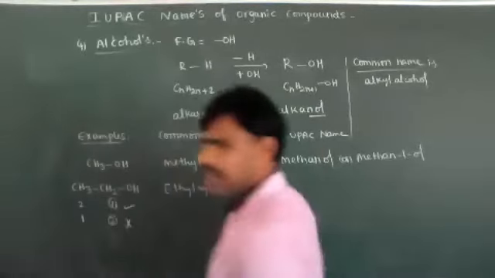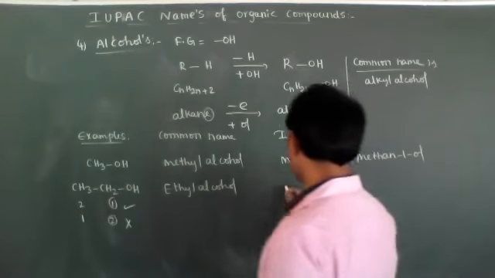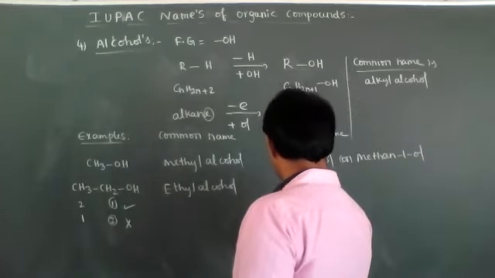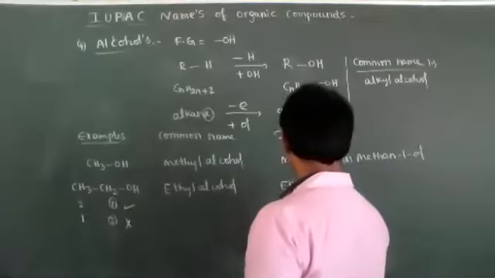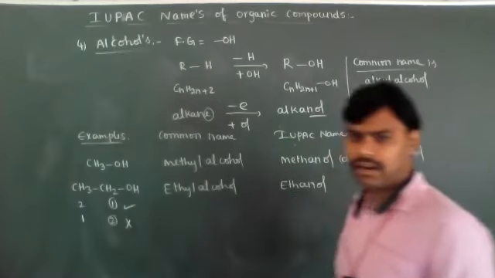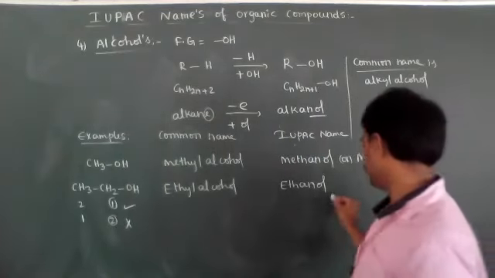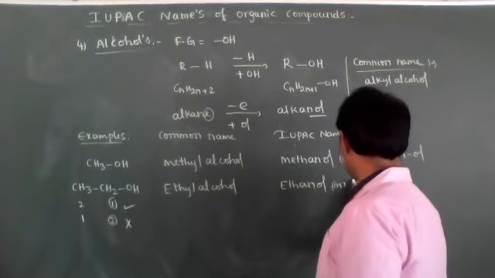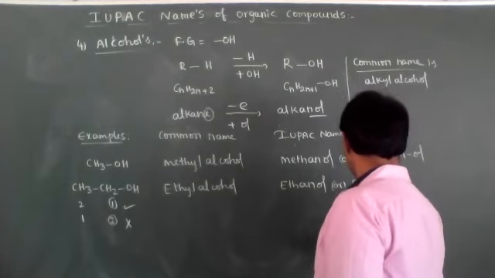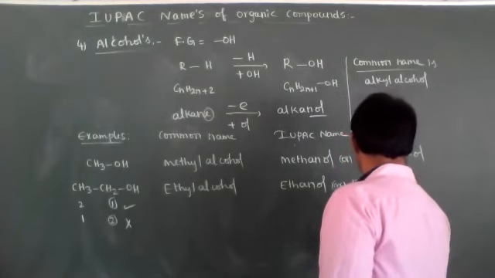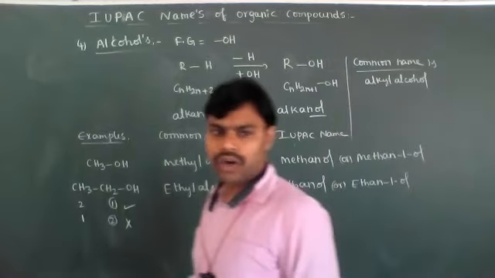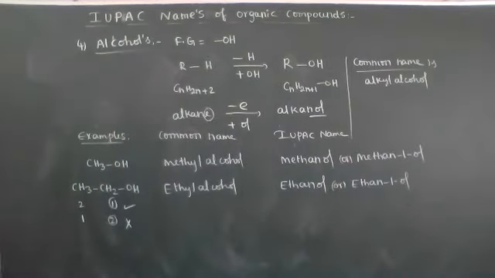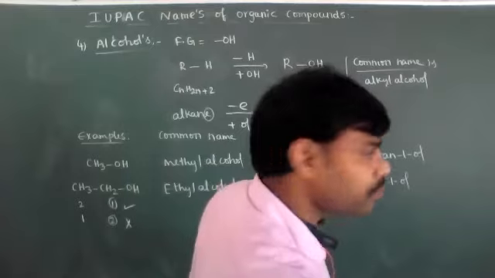Its common name is ethyl alcohol. IUPAC nomenclature is ethanol, or ethane 1-ol. Okay, students, I will give you one more important example.